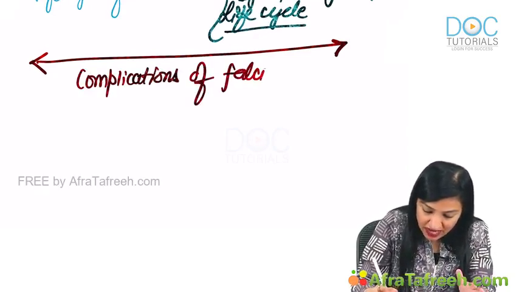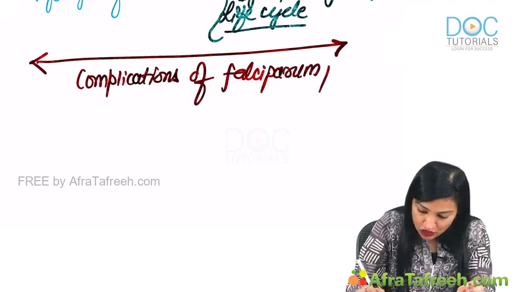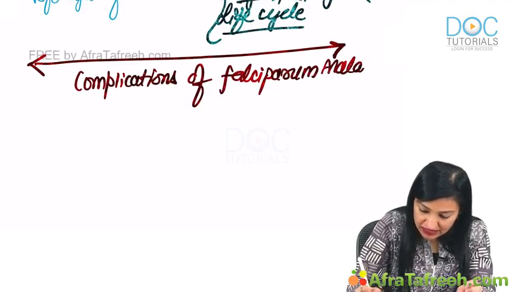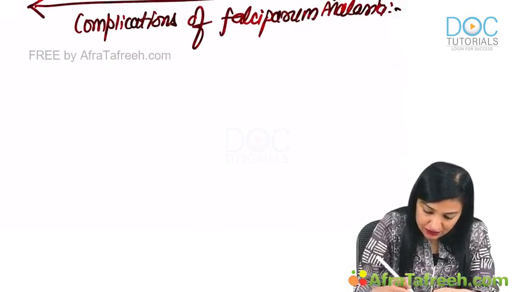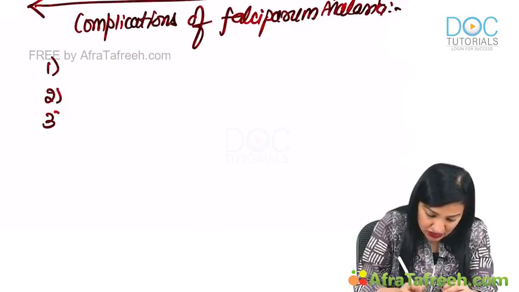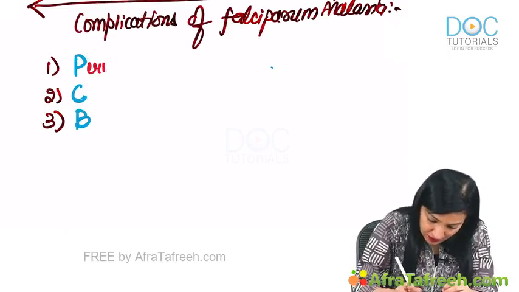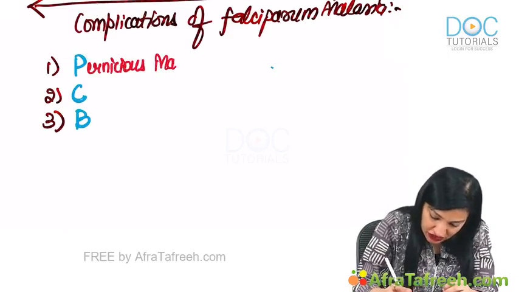of falciparum malaria. Remember, 1, 2, 3. PCB, pernicious malaria.